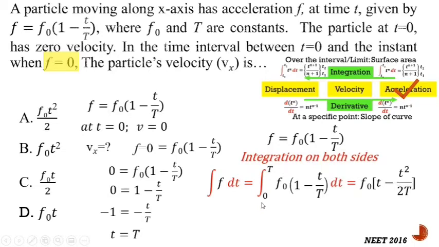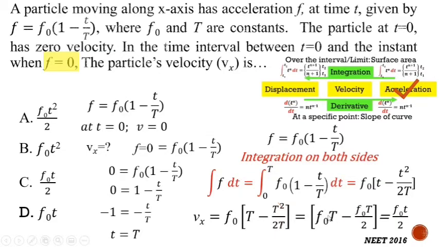Now the limiting values are 0 to T, and if you put 0, this term will become 0. So let us only put the T value, capital T. By putting capital T, we will get T minus T square by T. So this square will get cancelled from T, and it becomes T minus T by 2. So ultimately the output is F0 T minus F0 T by 2. So this is 1 F0 T minus half F0 T, it becomes half F0 T. So this option is there. So this is option C, and C is the correct answer.